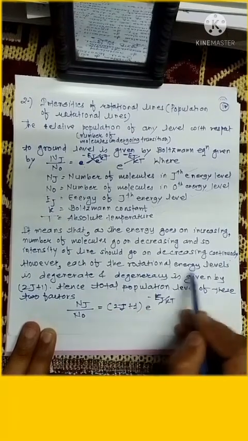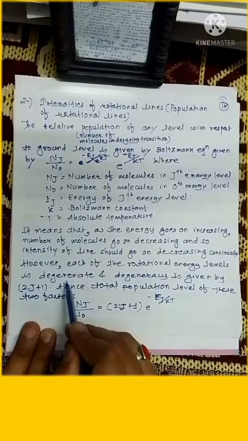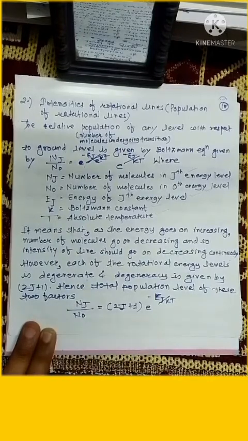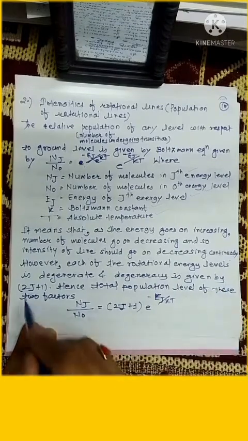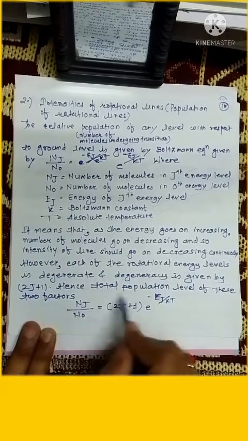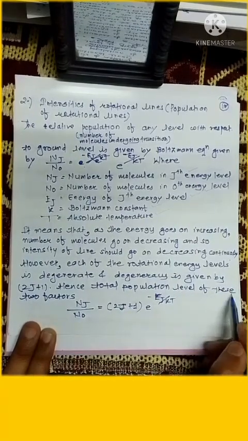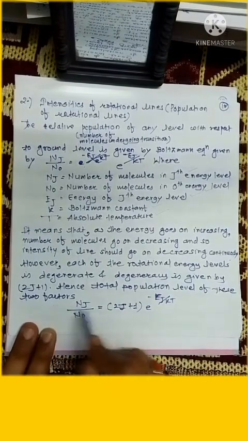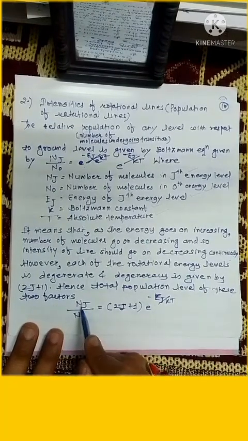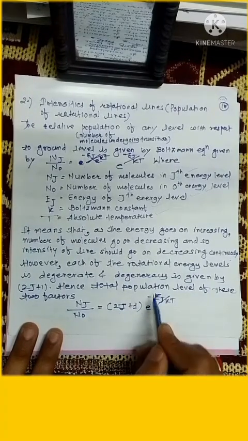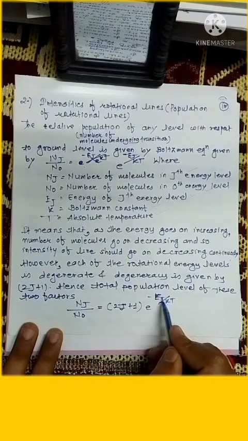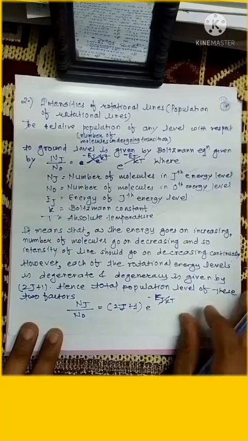However, each of the rotational energy levels is degenerate, and the degeneracy is given by twice J plus 1. Hence, the total population of the level is given by Nj equal to N0 times twice J plus 1 multiplied by e raised to the power minus Ej divided by kT.